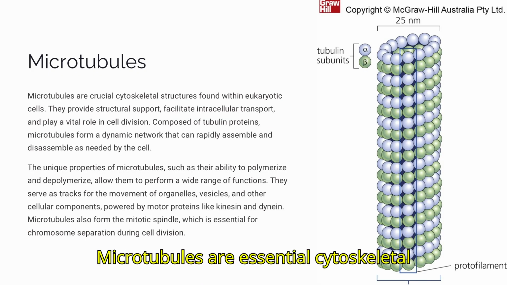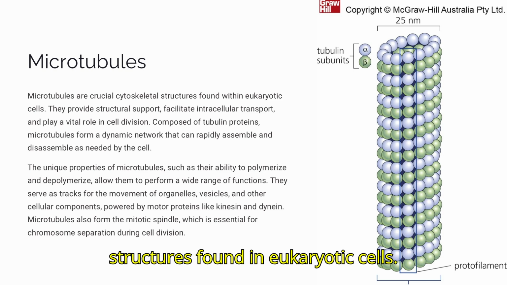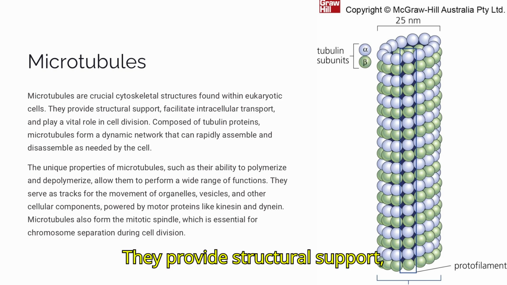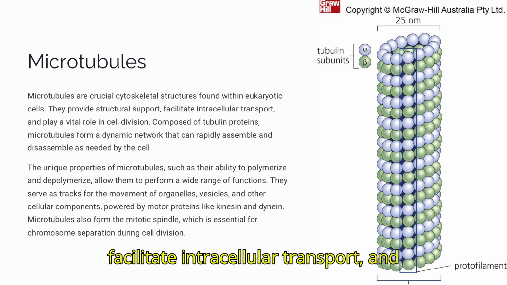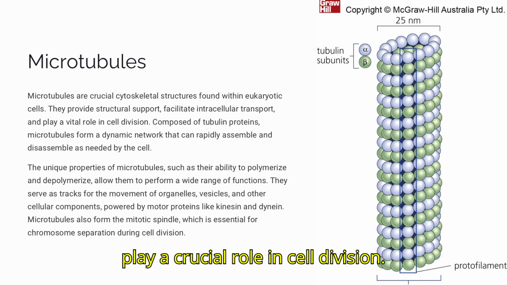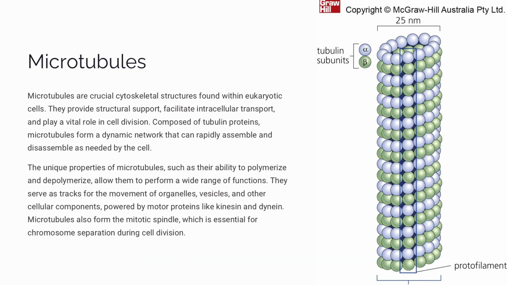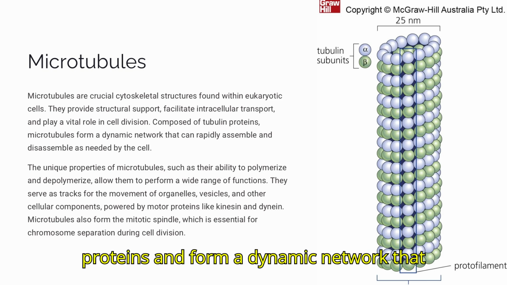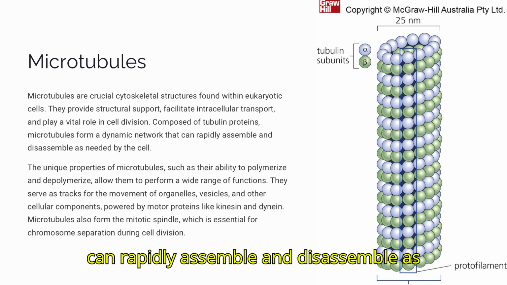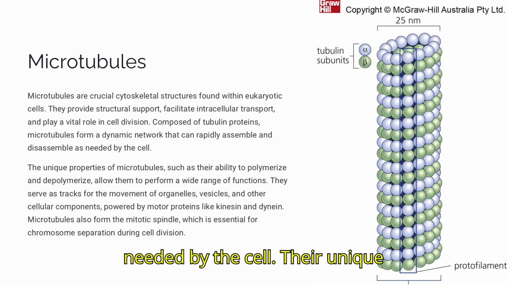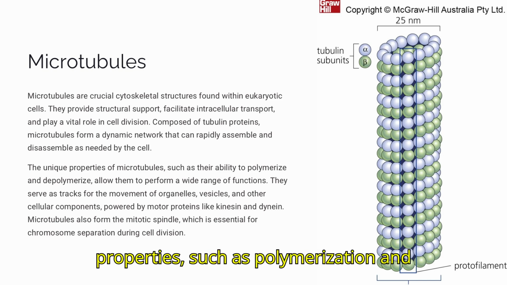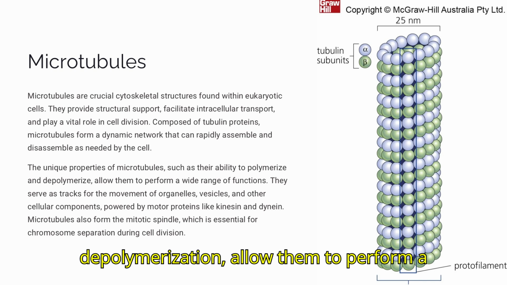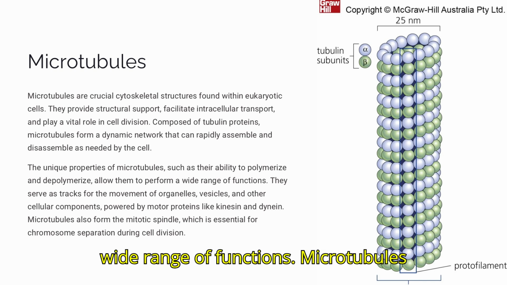Microtubules are essential cytoskeletal structures found in eukaryotic cells. They provide structural support, facilitate intracellular transport, and play a crucial role in cell division. Microtubules are composed of tubulin proteins and form a dynamic network that can rapidly assemble and disassemble as needed by the cell. Their unique properties, such as polymerization and depolymerization, allow them to perform a wide range of functions.